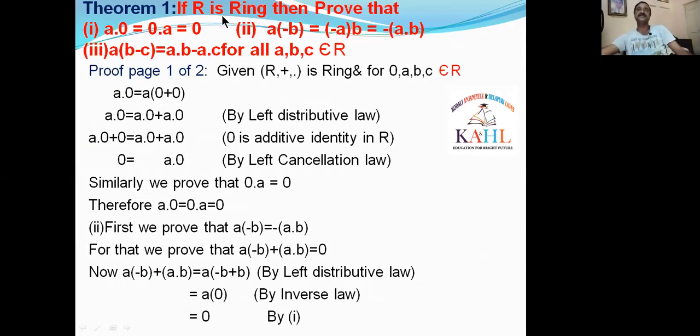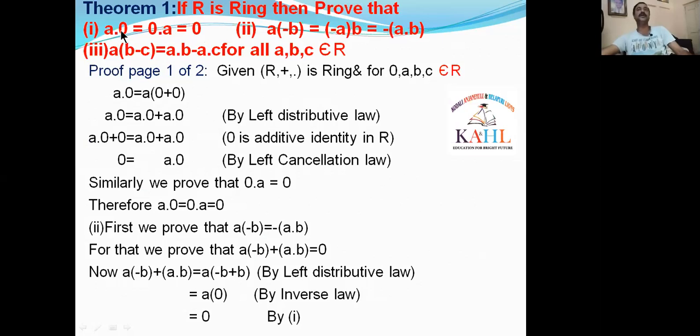Now, what is given? In the proof, given in the statement, R is a ring. Given R, plus, dot is a ring. And I am taking 4 elements 0, A, B, C in R. Now, going to the first bit. What is the first bit? A dot 0 is equal to 0. We have to prove A dot 0 is equal to 0. We can similarly prove that 0 dot A is equal to 0.